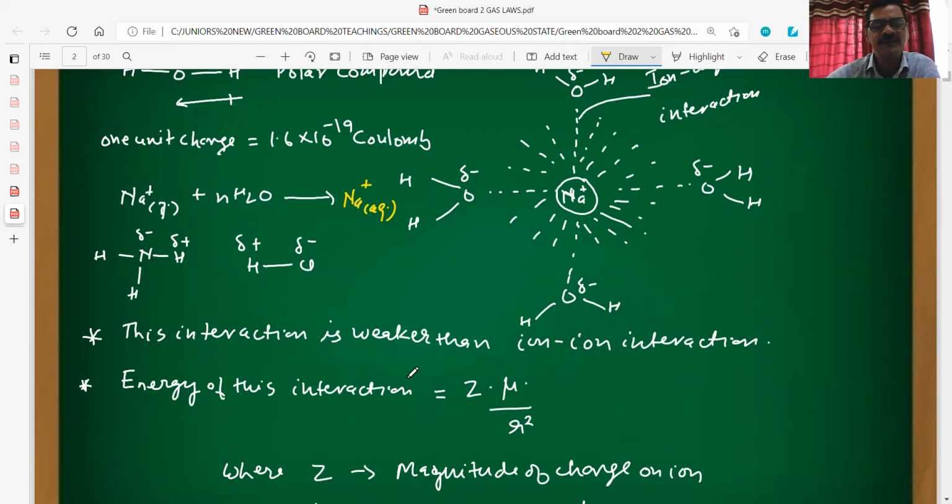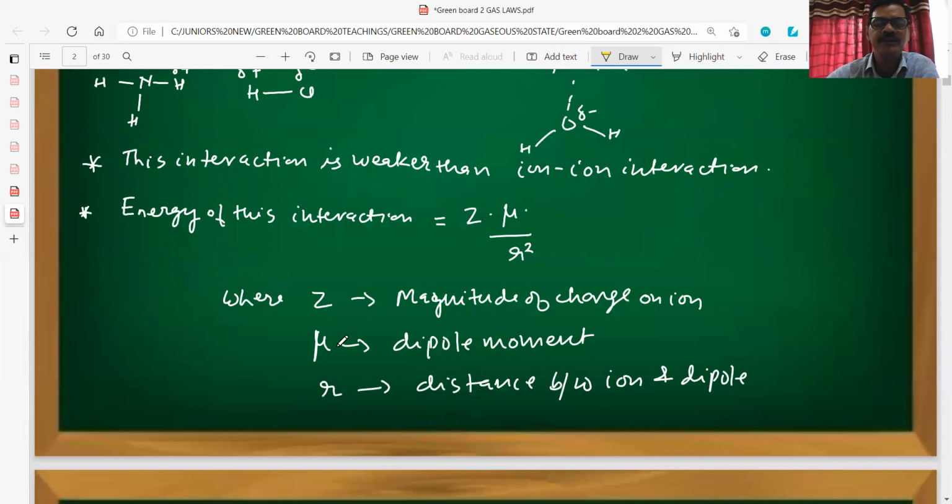The energy of this interaction will be equal to Z into mu by R square, where Z is the magnitude of the charge on the ion, mu is the dipole moment, and R is the distance between the ion and the dipole.